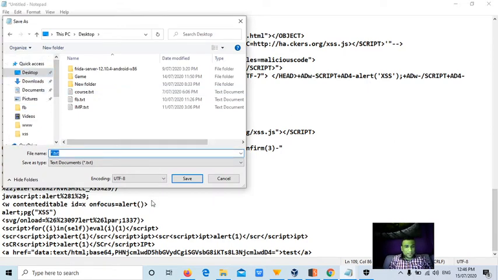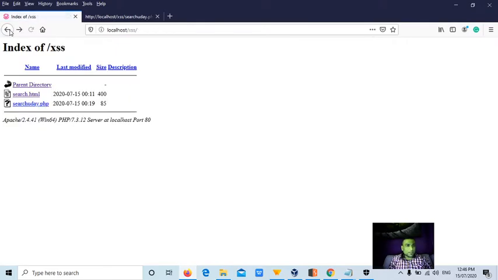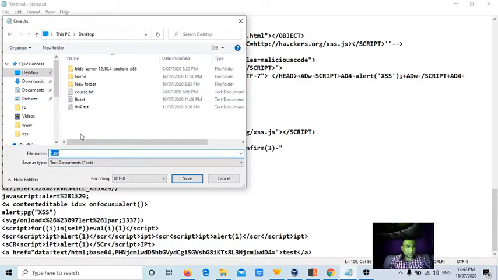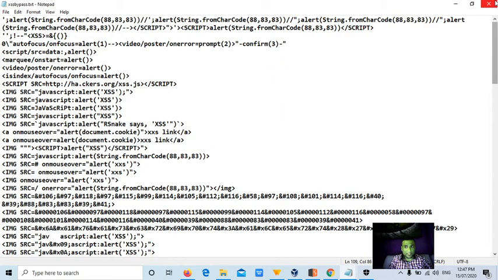And always search for "XSS bypass" itself, because most of the firewalls are constantly blocking cross-site scripting, having looked up thousands of hack attempts over the last 10 years. But every day a new type of bypass comes up, so you need to update with the latest ones. Now I'm going to save this XSS bypass list in a text file. This is very interesting, guys, because we are not checking all these things manually.